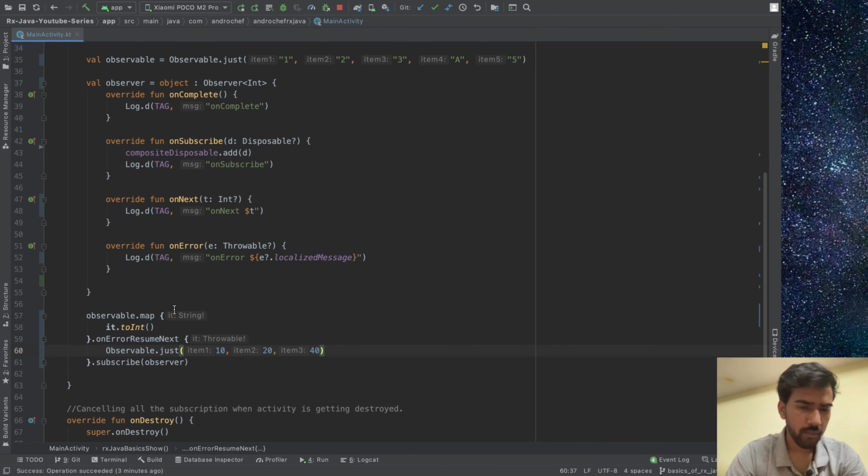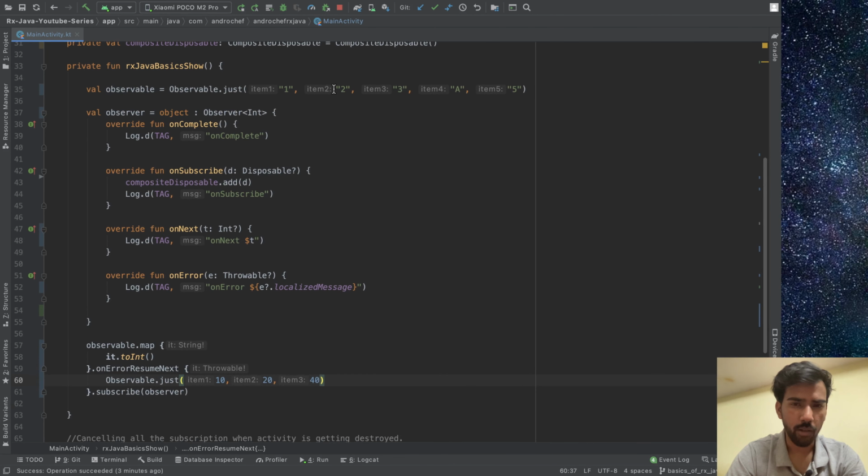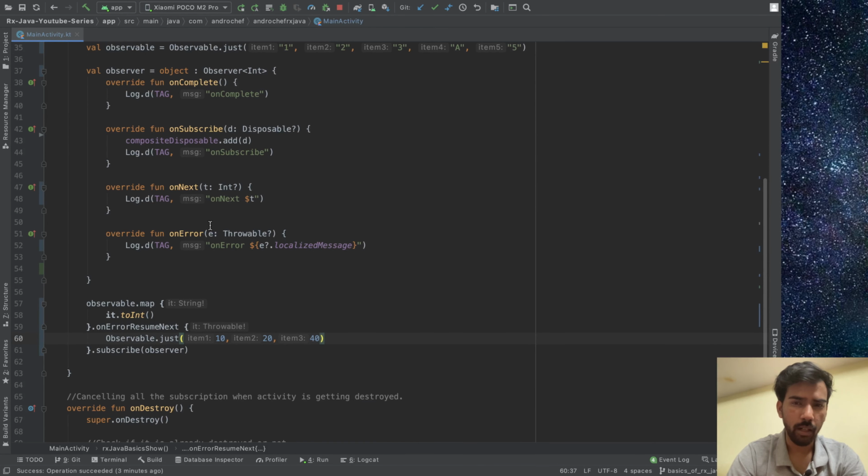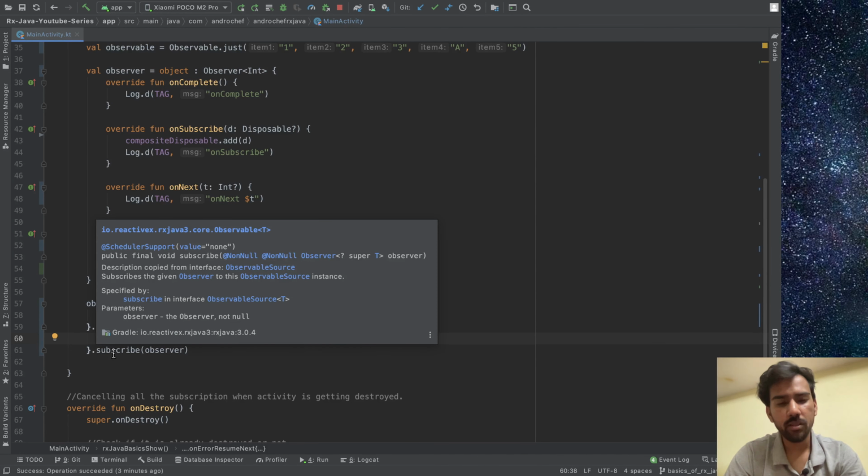In this case, you will have the data 1 2 3, and on the fourth it will get some error, and if it gets some error, it will emit this stream of data, and then it will give us onComplete. So all the data will be streamed. In that case, we handled.